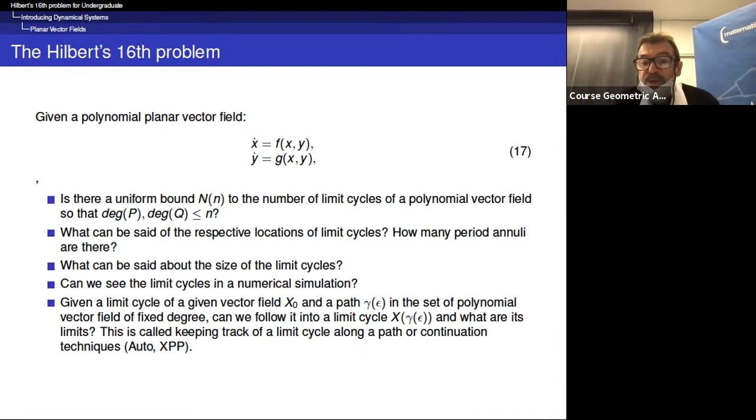What can be said about the size of the limit cycles? I have the feeling that it is extremely important. It is important because in recent years, we have realized that we have very fascinating problems of bifurcations of limit cycles for vector fields with different time scales.